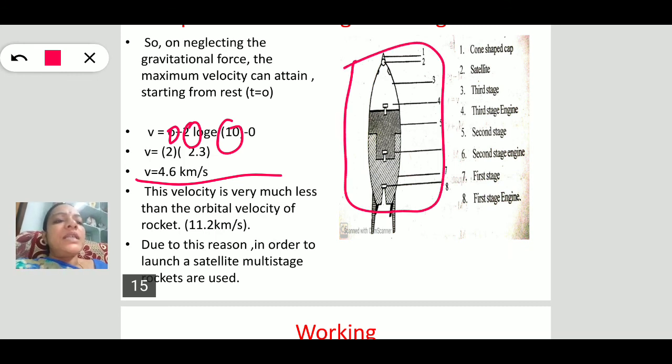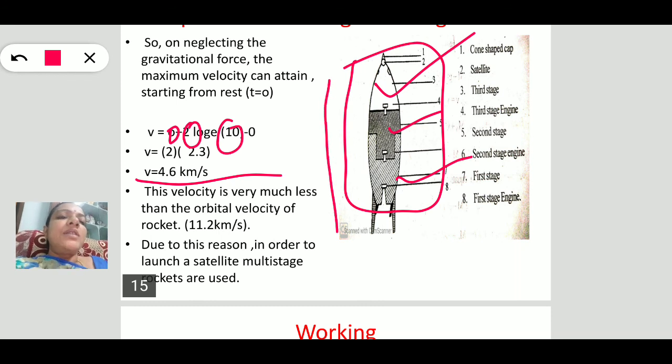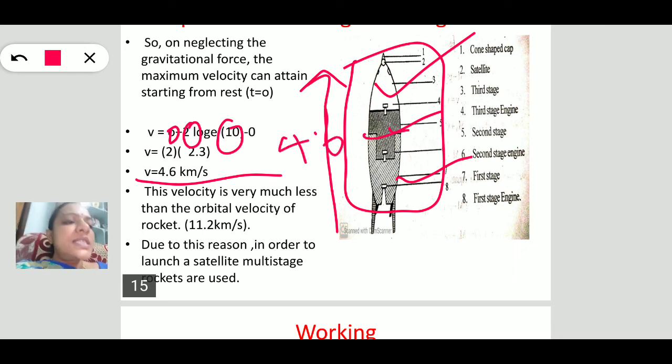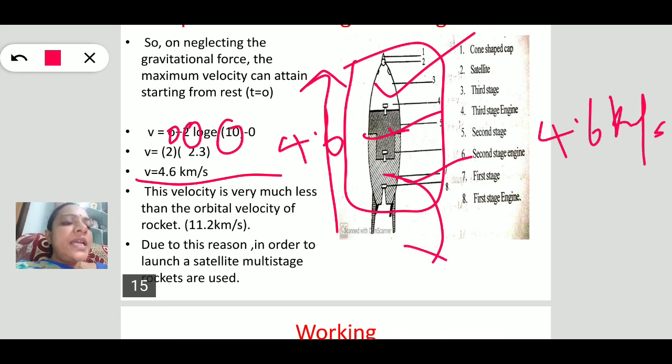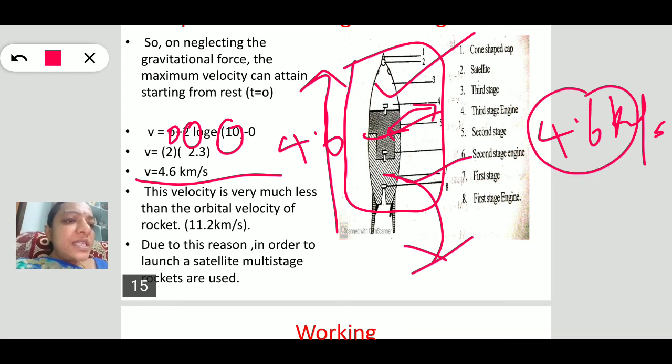This is the multi-stage rocket system: first stage, second stage, third stage. As the rocket moves on, the first stage starts working. After some time, at the end of the first stage, the rocket attains 4.6 kilometer per second velocity and the first stage detaches from the rocket system. The second stage starts working, so this velocity adds to the second stage. Similarly, after some time, the second stage is also detached.